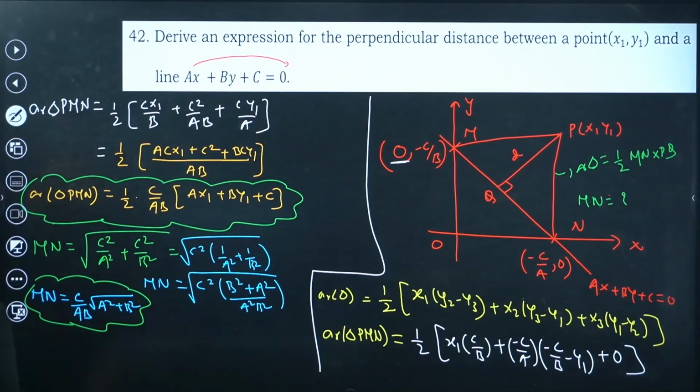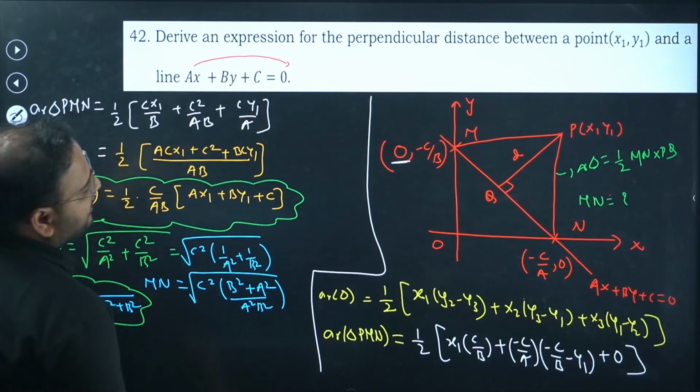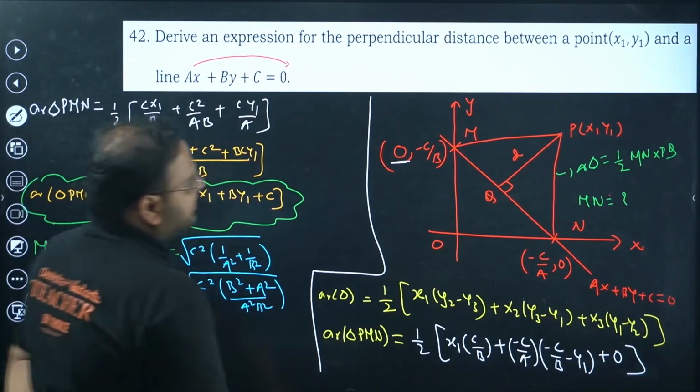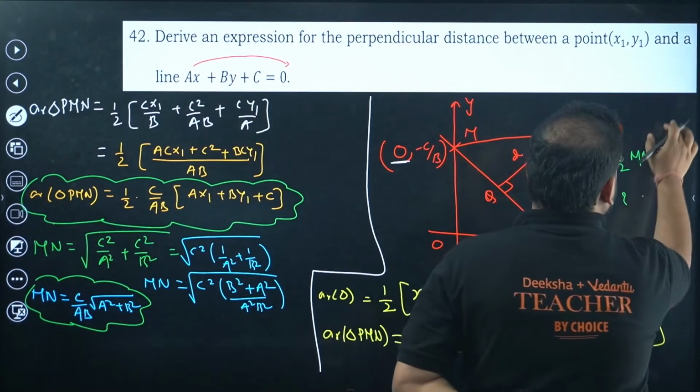So the area of the triangle will be written as what? Check this out. The area of the triangle can be written as half of, from this if you write, can I write this over here, guys?